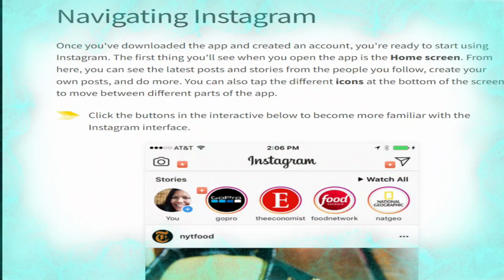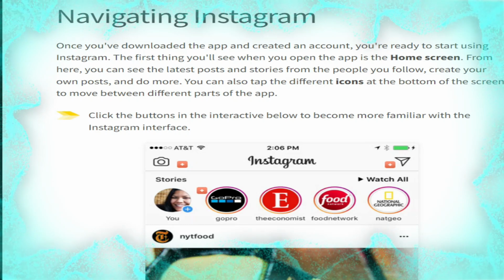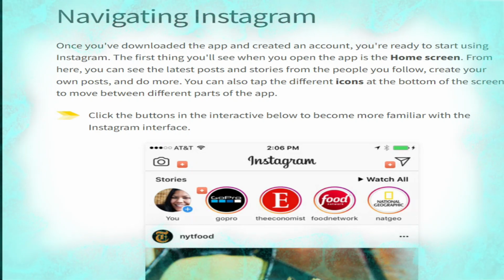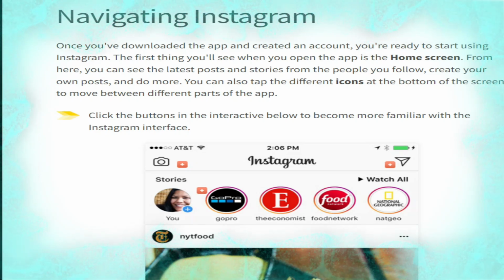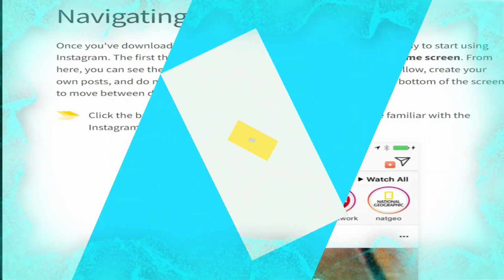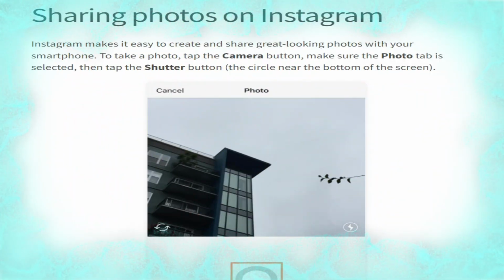Navigating Instagram. Once you have downloaded the app and created an account, you are ready to start using Instagram. The first thing you will see when you open the app is the home screen. From here you can see the latest posts and stories from the people you follow, create your own post, and do more. You can also tap the different icons at the bottom of the screen to move between different parts of the app.